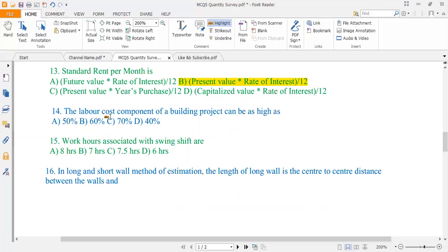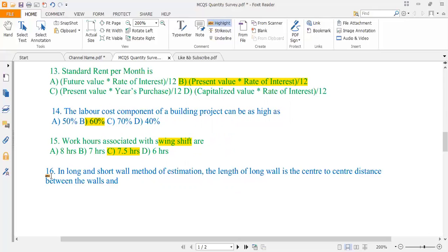Now, the labor cost component of a building project can be as high as 50%, 60%, 70%, 40%. So the labor cost component of a building can be as high as 60%. Okay. Now, work hours associated with swing shift are how many hours? 8 hours, 7 hours, 7.5 hours, 6 hours. So the correct option is option C, 7.5 hours.